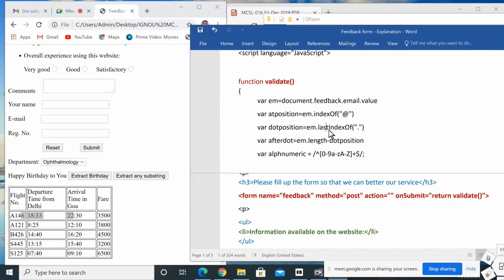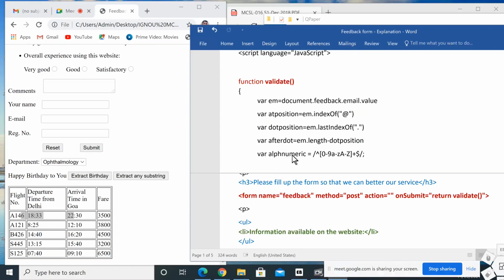Dot position will extract the last dot position, and after that we are extracting the length minus dot position, and the remaining part will be either 1 or 2 or 3 or more than 3. Then that will be stored in the variable after dot.